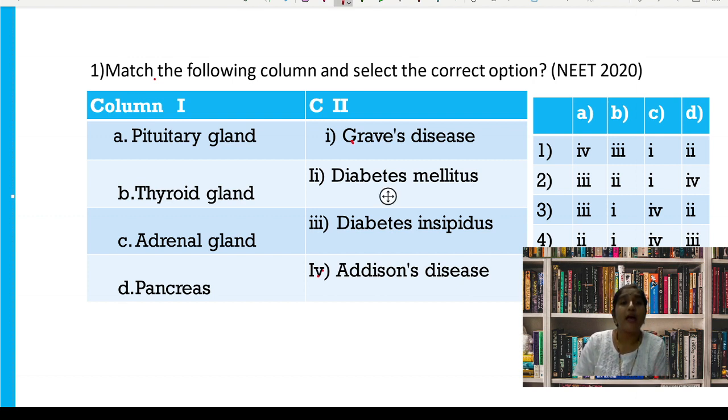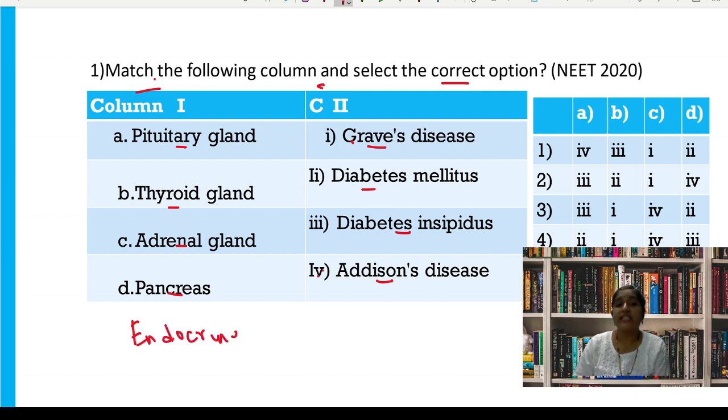The first question is, match the following column and select the correct option. Under column 1, endocrine glands are listed. There's pituitary gland, thyroid gland, adrenal gland and pancreas. And column 2, Graves' disease, diabetes mellitus, diabetes insipidus and Addison's disease. So this question is from endocrine system.